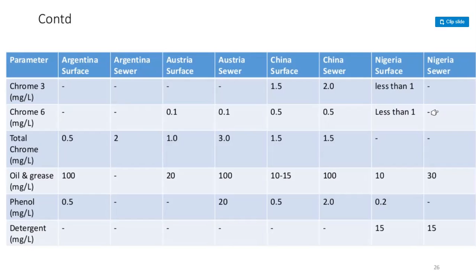So oil and grease milligram per liter, 1000, 100, 20, 100, 10 to 15, 100, 10, 30. Phenol 0.5, Australia sewer 20, China surface 0.5, China sewer 2.0, Nigeria surface 0.2. So the detergent, Nigeria surface 15, Nigeria sewer 15.